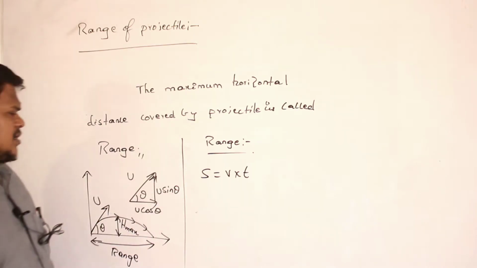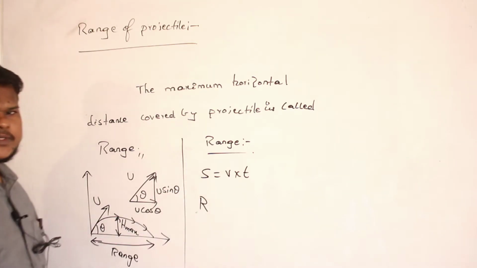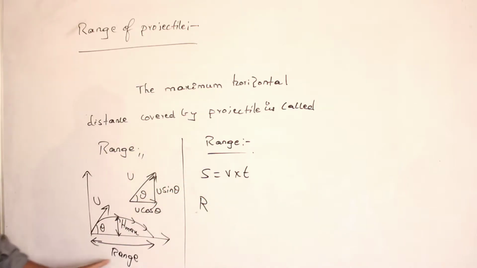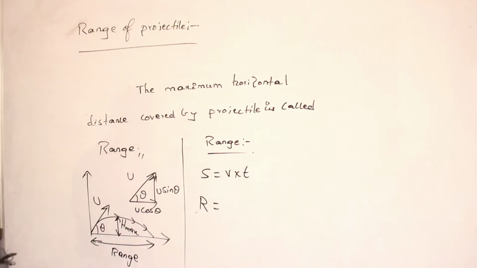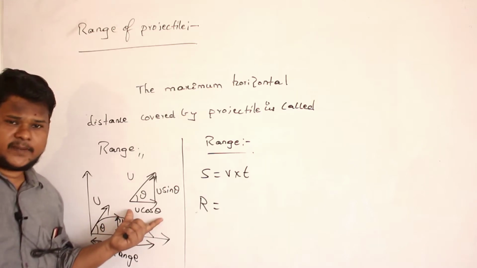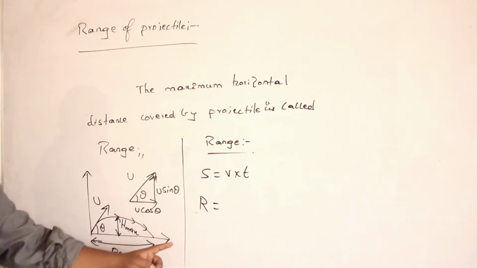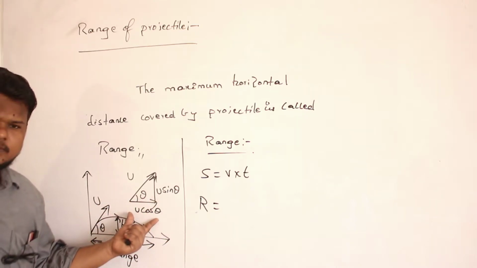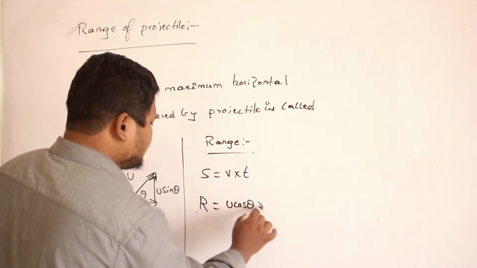Now displacement means I can write r. Displacement means I can write range. Displacement is nothing but distance, and range is also distance only. So I am writing r. Now instead of v, what can I write? u cos theta I have to write. Why? Because I am taking distance along the x-axis, so I want the velocity along the x-axis. What is the velocity along the x-axis? u cos theta. So u cos theta multiplied by time.